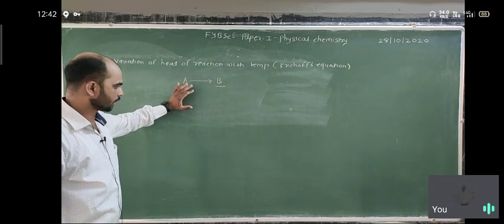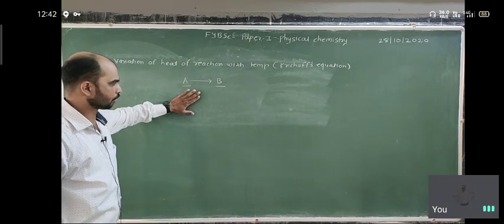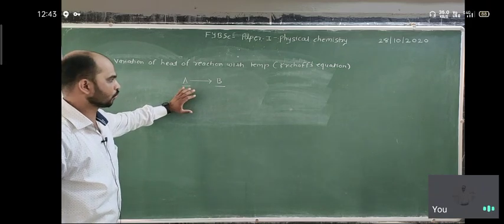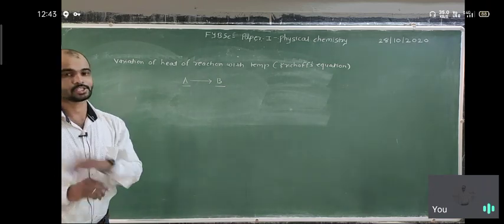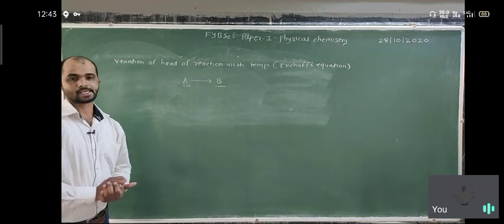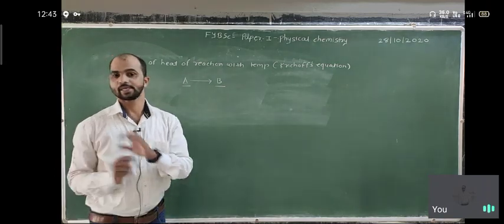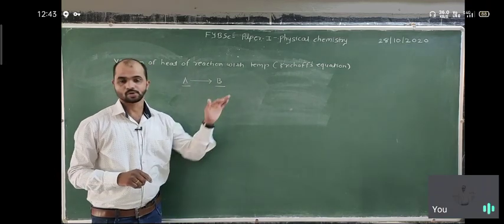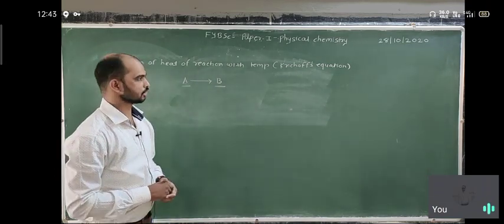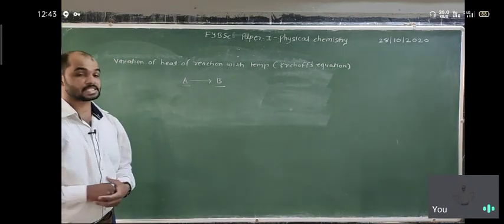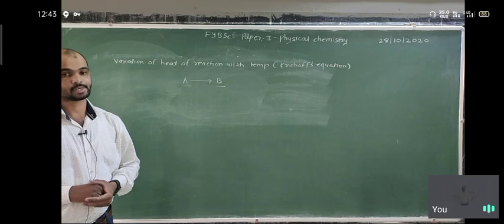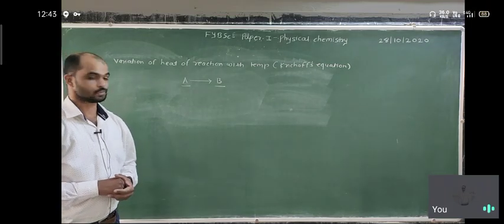To understand this equation, we consider two cases: the reaction carried out at constant pressure, and the reaction carried out at constant volume. How the reaction proceeds at constant pressure and constant volume, and how the heat of reaction changes with the change in temperature. We are going to discuss one by one.